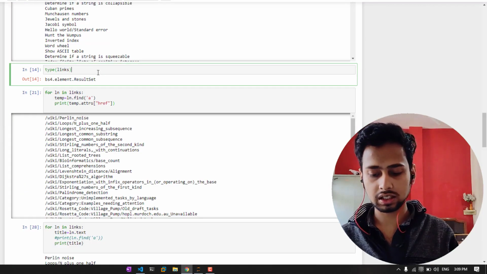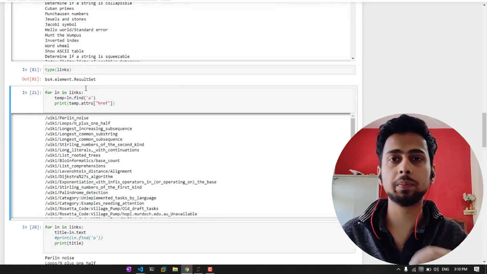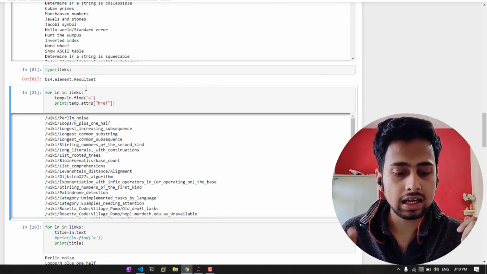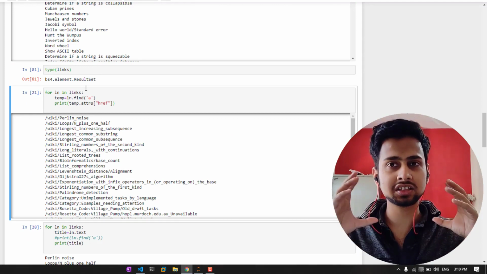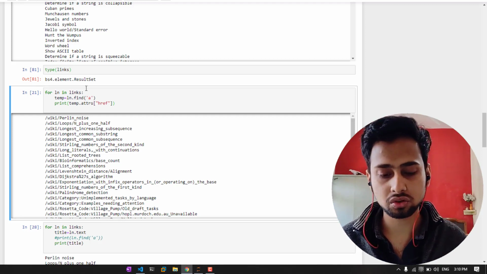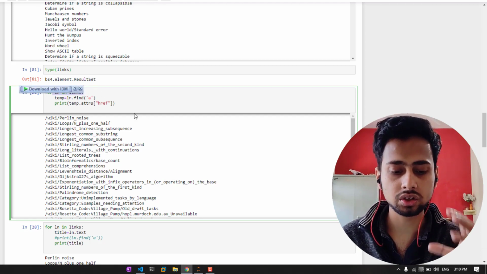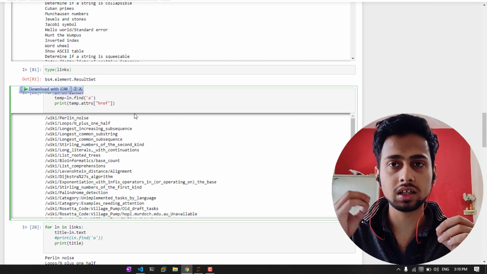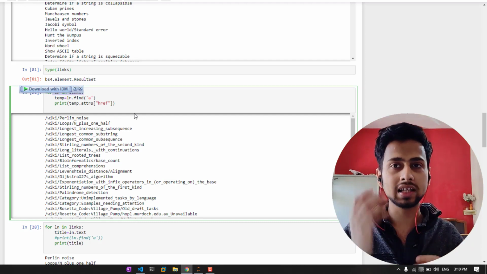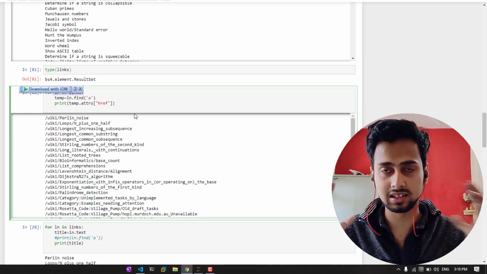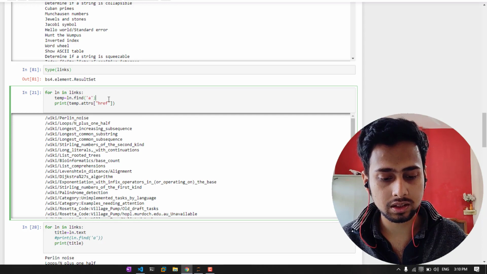Here if you see the links type, it is bs4, which is for Beautiful Soup version 4, dot element dot ResultSet. So it is a result set, which means that it is a collection of something, so we have to iterate throughout it. We are iterating using for ln in links. It is going to go through all the elements that are present in our links variable, which basically means it is going to go through all the links which are present in our links list. So link is going to find all the links.